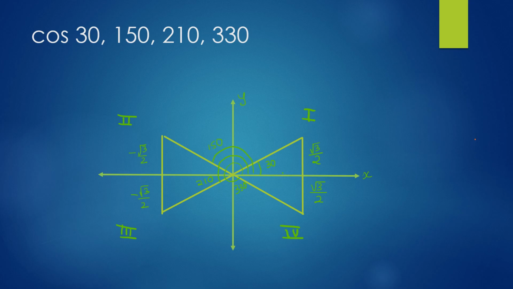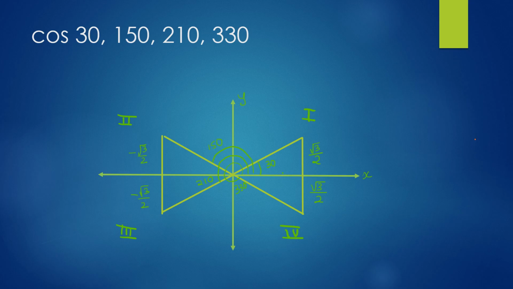Cos 150 is a mirror image of cos 30 around the y-axis. But it's a value on the x-axis which becomes negative in the second quadrant. So it's minus root 3 by 2. Now cos 210 is diagonally opposite to cos 30, or it is a mirror image of 150 around the x-axis, and it's in the third quadrant. Again here, in the third quadrant, my x value is negative, so cos of 210 is minus root 3 by